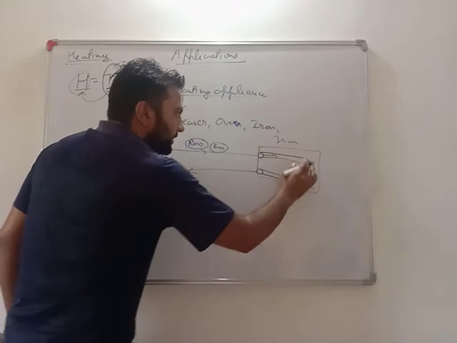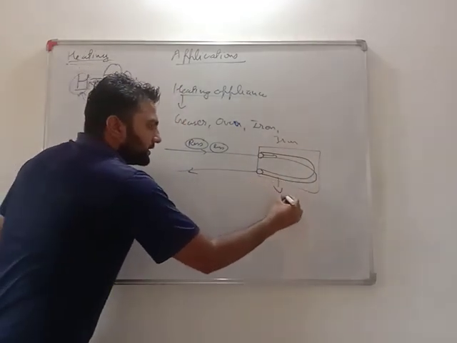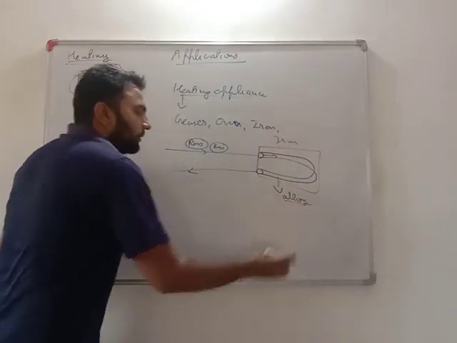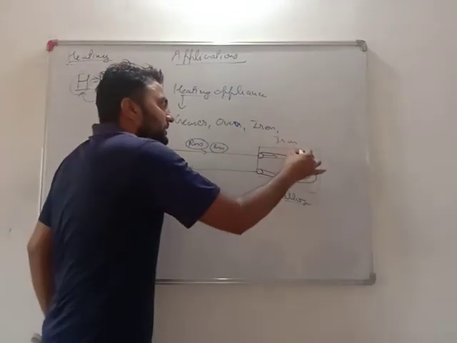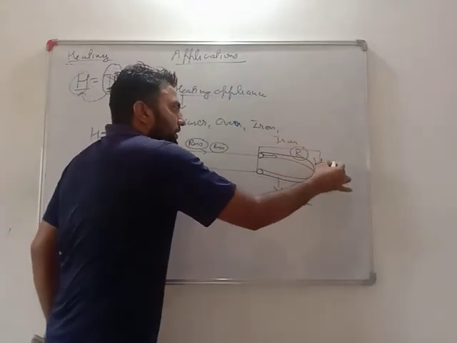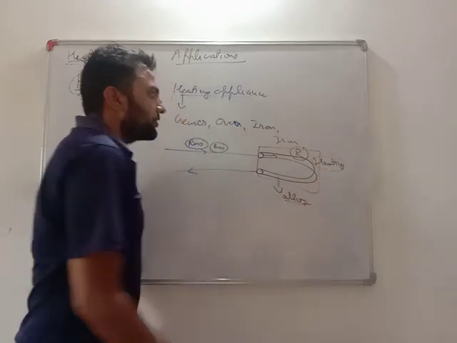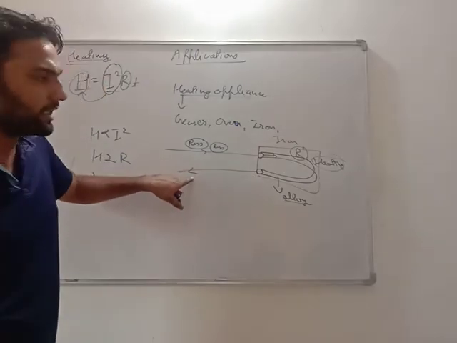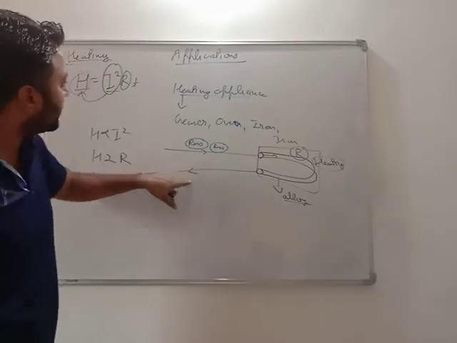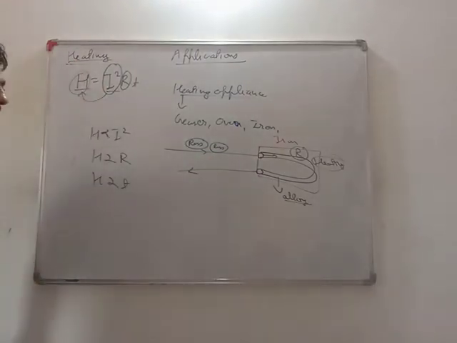The current flows through this material. This material is an alloy. Very important. This has very high resistance. So as resistance is quite large, it produces a lot of heating. Yes or no? I only require heating at this place. Again when current leaves the electric iron, the normal copper wire is there, resistance is less, so heating is less.